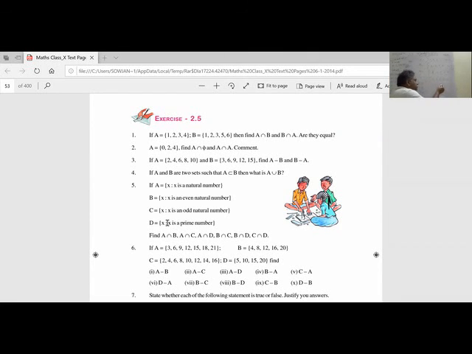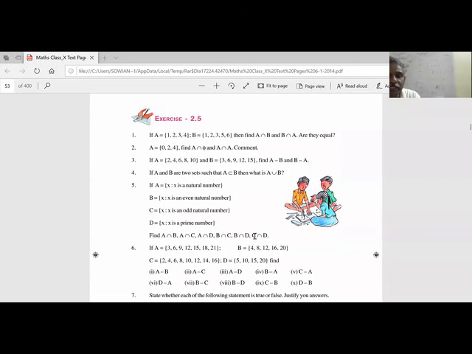A intersection D: this is A, this is C, this is B, this is D. So A intersection D is D itself. The one in both is D only. This element is not in D, it is in A, so it is not in the intersection. Intersection is only all elements of D. That means A intersection D is D.